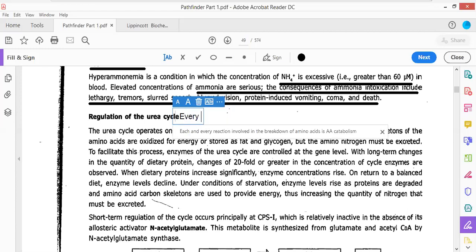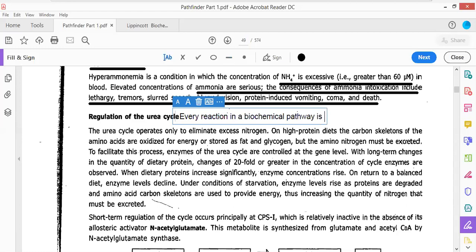Every reaction in a biochemical pathway is regulated at its first step. This is a general golden rule that needs to be followed.